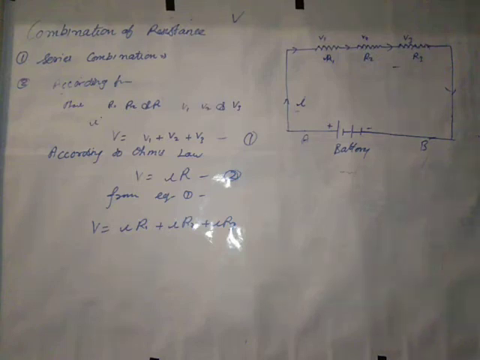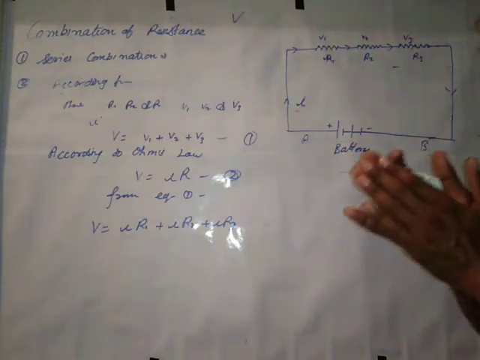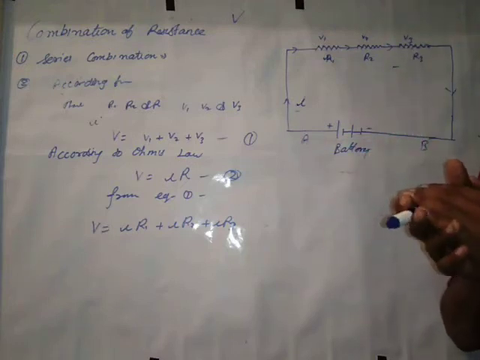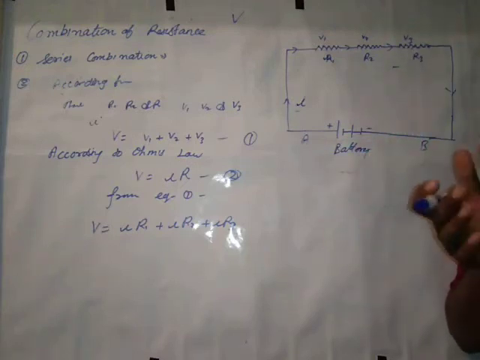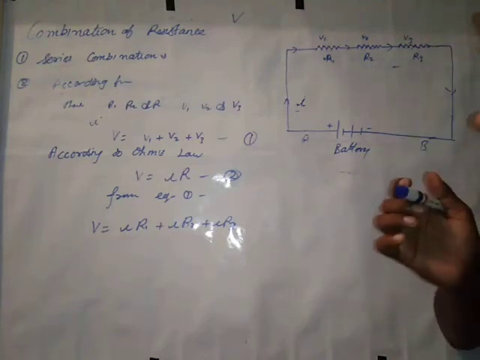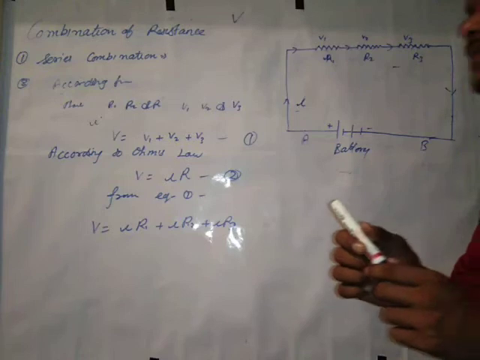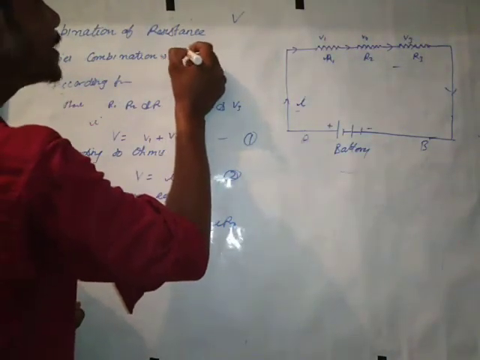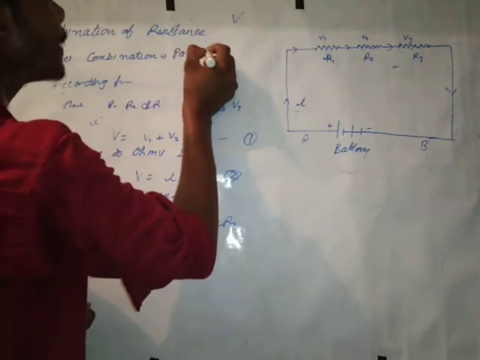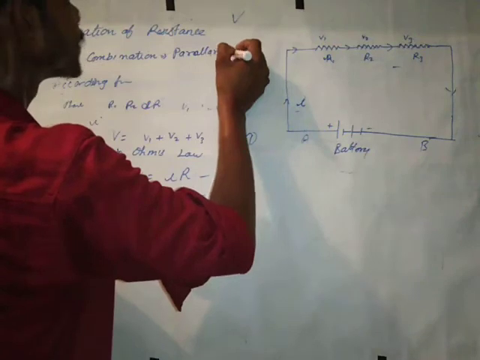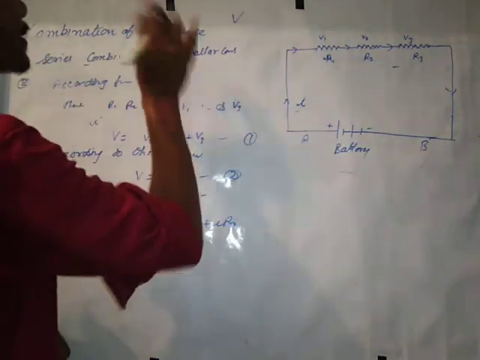Today we discuss the combination of resistance, and you know very well that there are two types of combination of resistance. First, series combination. Second and last, parallel combination. It is first and it is number second.